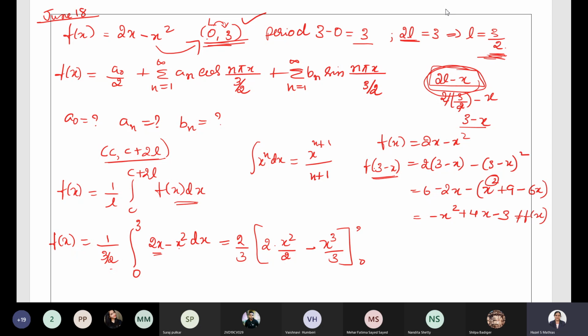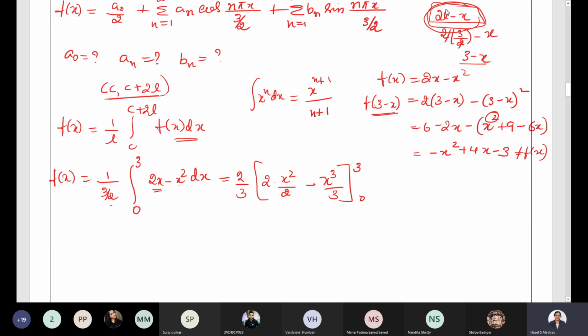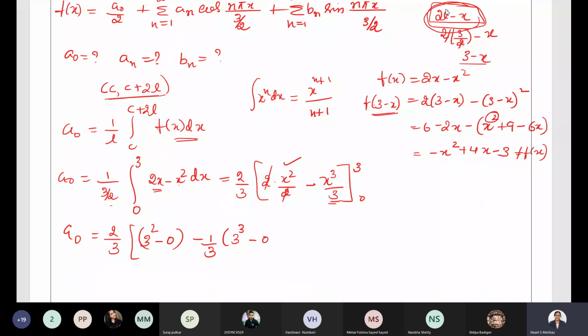Let us put the limit. It varies from 0 to 3. Just check what happens when we put the limits. 2 gets cancelled. We have a naught equal to 2 by 3 into, put the limits for x square, upper limit is 3 square minus lower limit 0, then minus second term 1 by 3 into 3 cube minus 0.